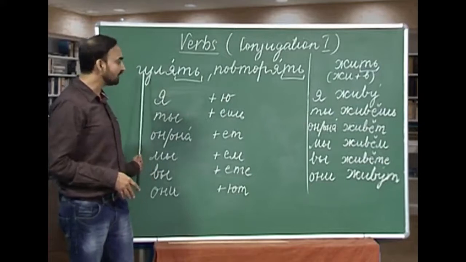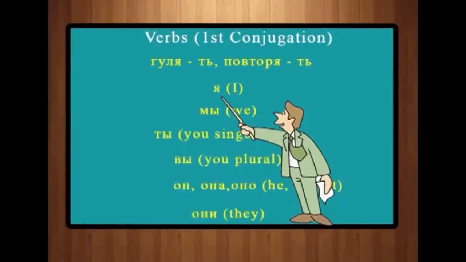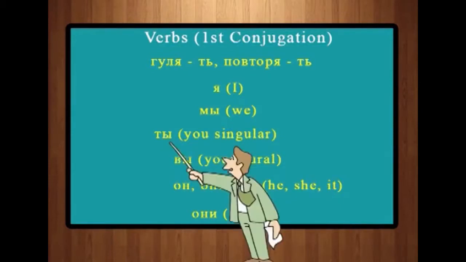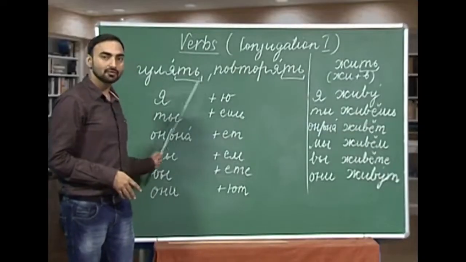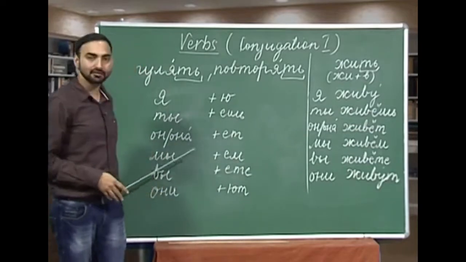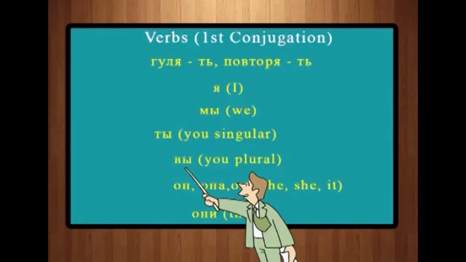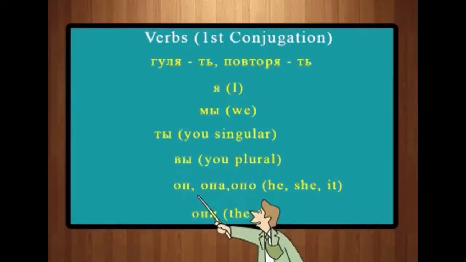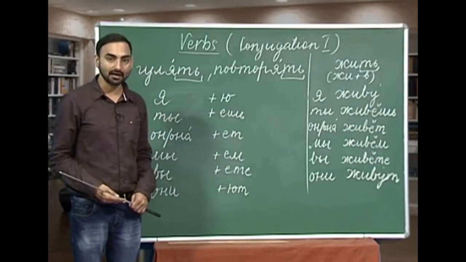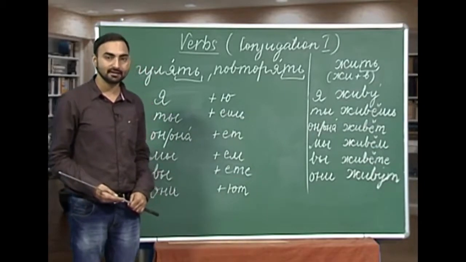For example, how will you conjugate gulyat? Ya gulyayu, ty gulyayesh, on/ona gulyayet, third person singular. What about me? First person plural, my gulyayem, vy gulyayete, oni gulyayut. Let us repeat it once again. Ya gulyayu, ty gulyayesh, on/ona gulyayet, my gulyayem, vy gulyayete, oni gulyayut.